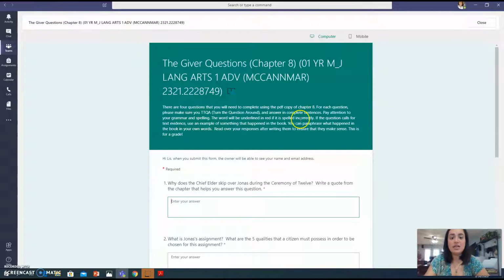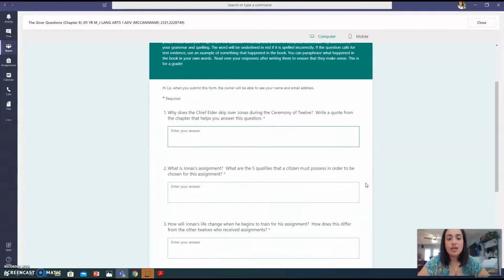If you see it underlined in red, it is spelled incorrectly, so go ahead and right click on it and choose the correct spelling. If the question calls for text evidence, use an example of something that happened in the book. So just pull a quote from the PDF. You can paraphrase or put into your own words what happened in the book. Read over your responses after writing them to ensure they all make sense.